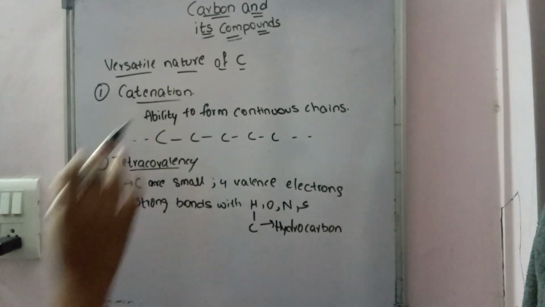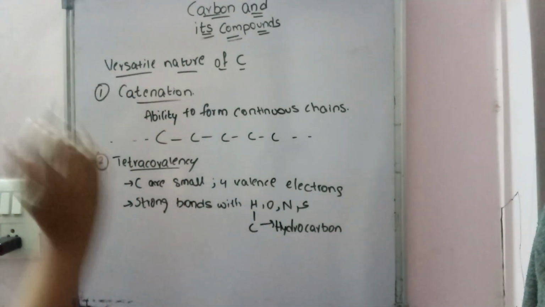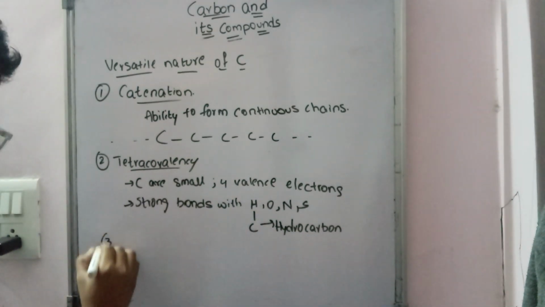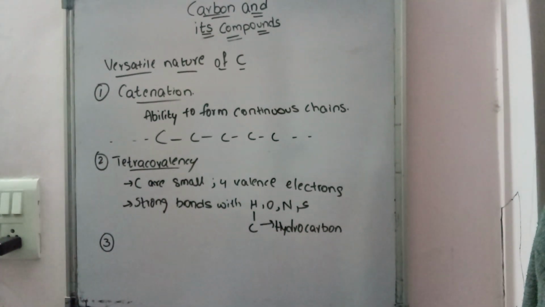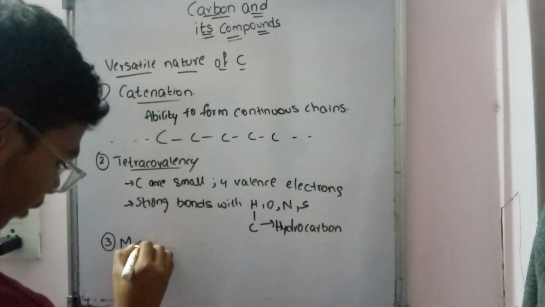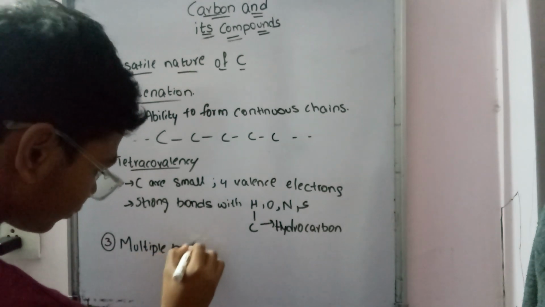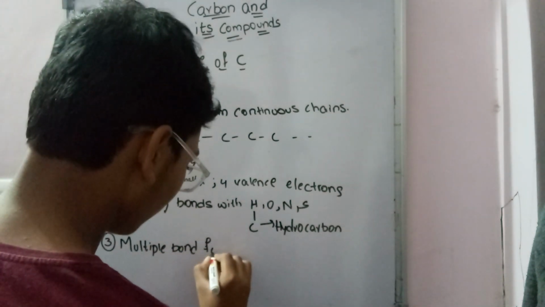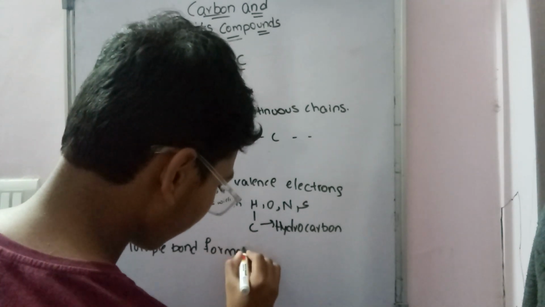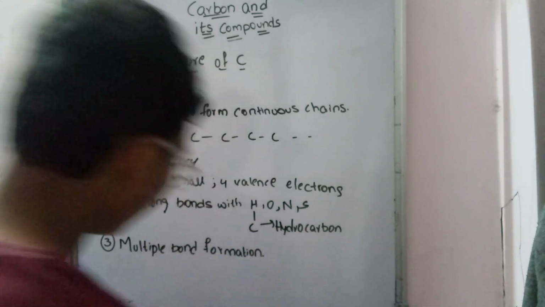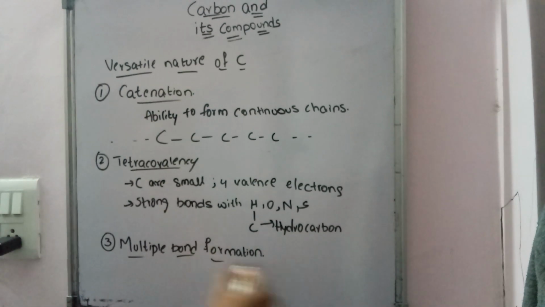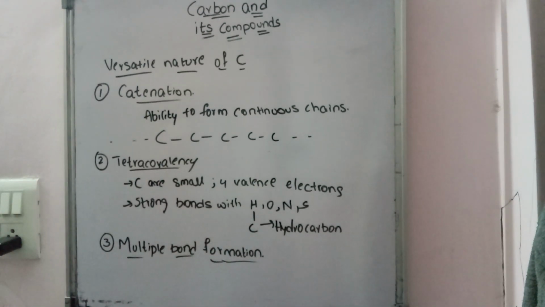And the last one under the versatile nature of carbon is multiple bond formation.